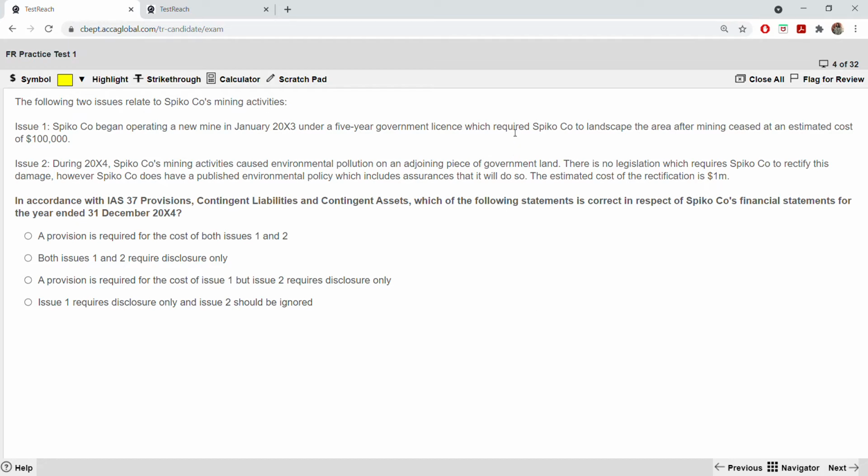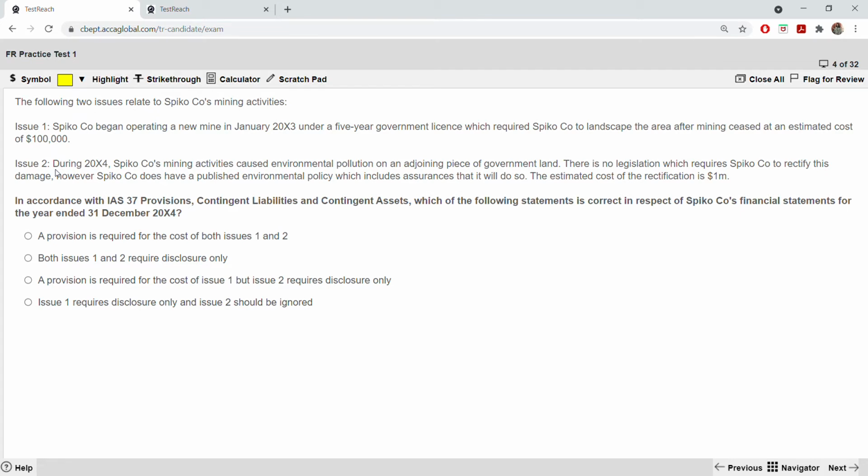So this is relating to IAS 37, provisions, contingent liabilities and all. The following two issues relate to Spyco company's mining activities. Issue 1 and issue 2. What are the issues? The company began operating a new mine in January 2003 under a 5-year government license, which required the company to landscape the area after mining ceased, at an estimated cost of 100,000.